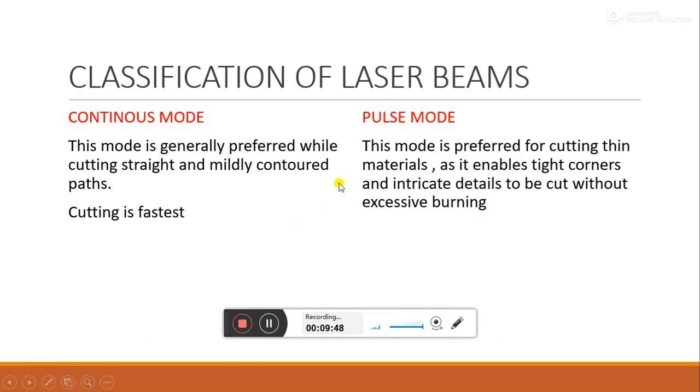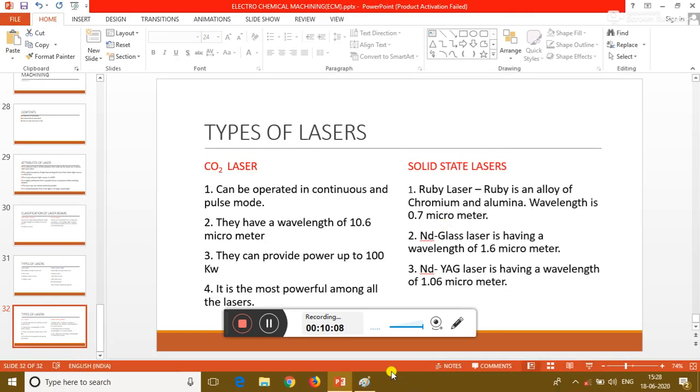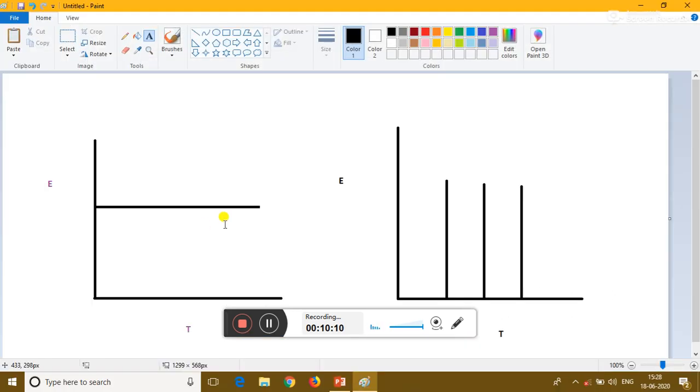Then for classification of lasers, there are two kinds, continuous and pulse mode. Continuous is the fastest and is generally preferred for cutting straight and mildly contoured paths. Pulse mode is for tight corners and intricate details, to be cut without excessive burning. And I think I showed you the graph. This is the graph for continuous and this is for pulse mode.